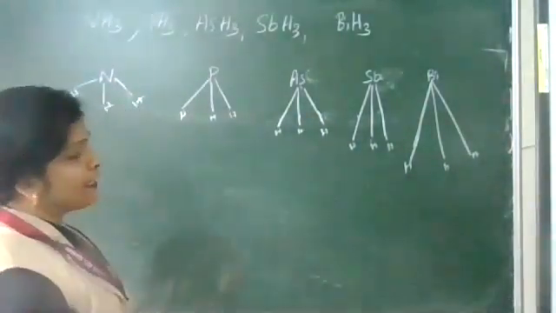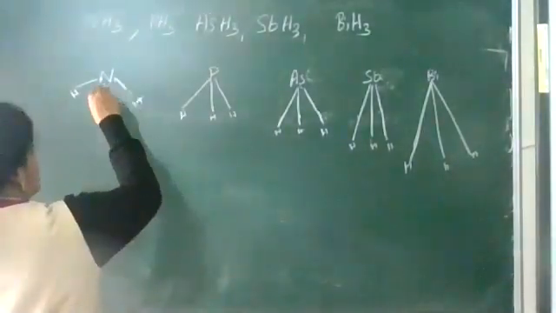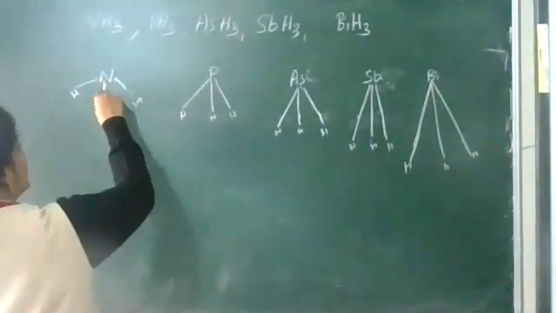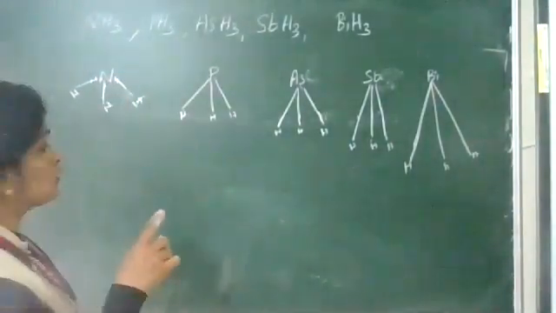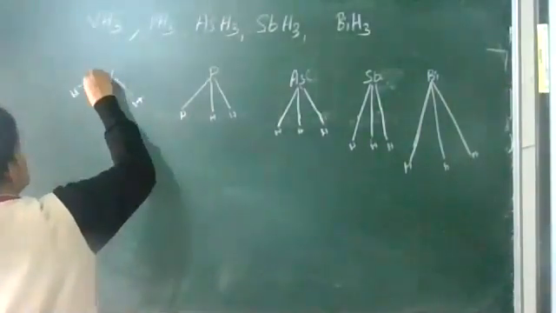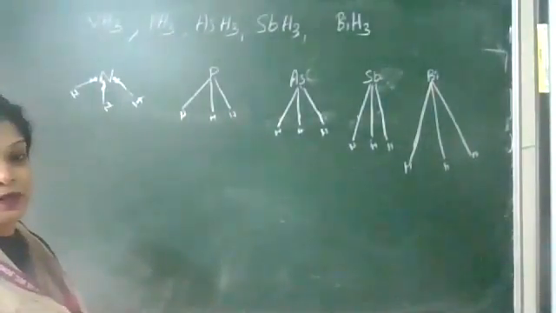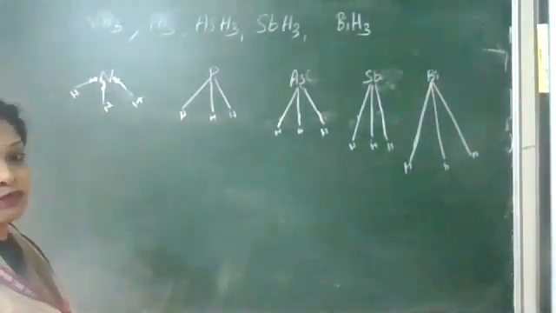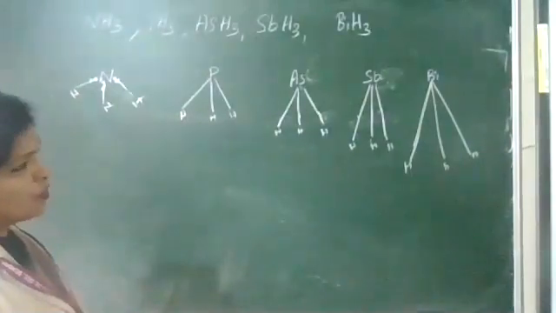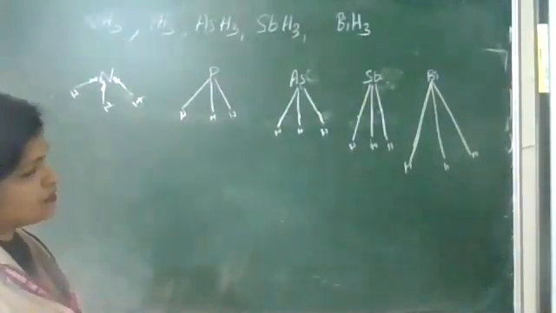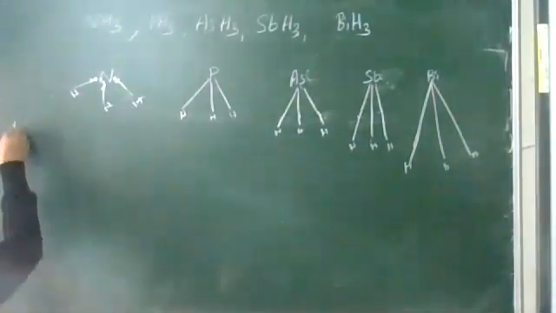You see, as the size of the atom increases, the bond length is also increasing. What about the bond angle? The bond pair of electrons is closer towards nitrogen because of the high electronegativity of nitrogen. So there is electron pair repulsion. So the bond angle is maximum in the case of ammonia. Bond angle of BiH3 is the least, because of the least electronegativity. So that's about the bond angle.